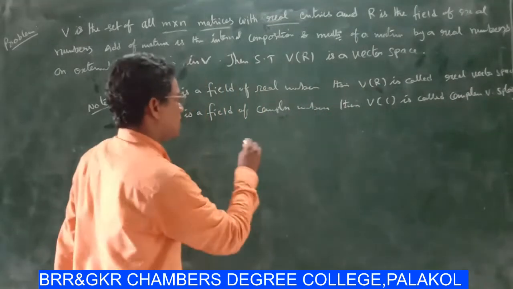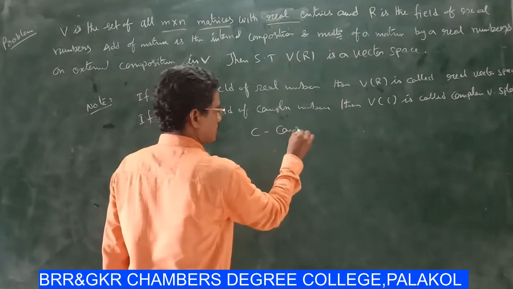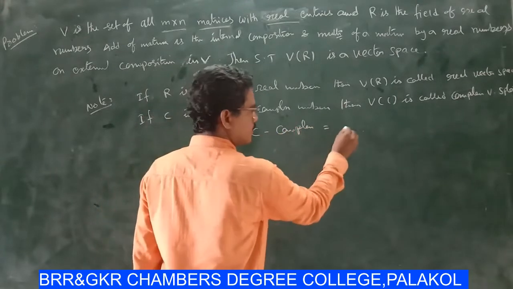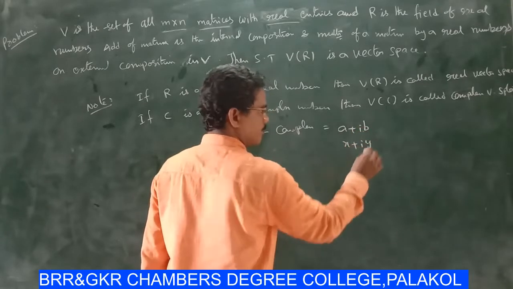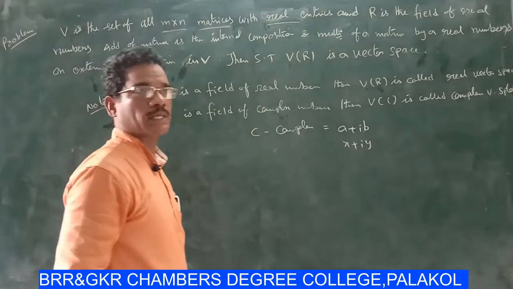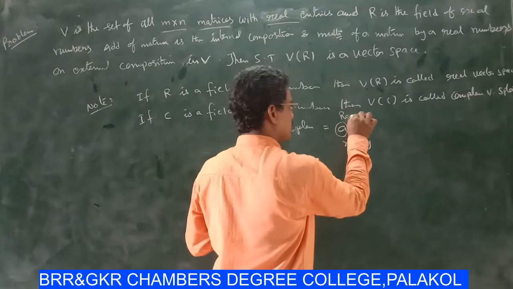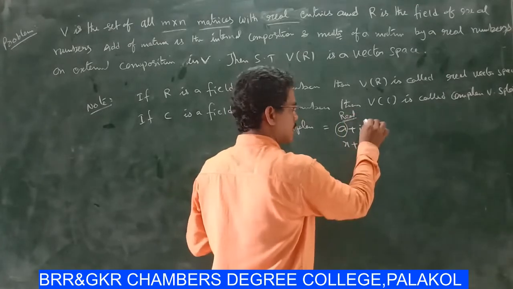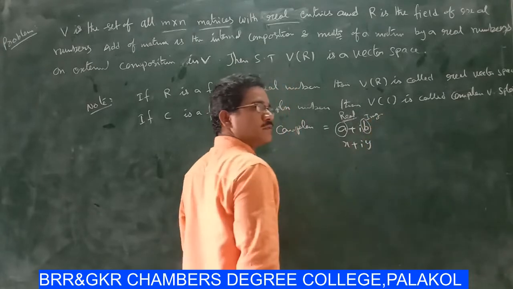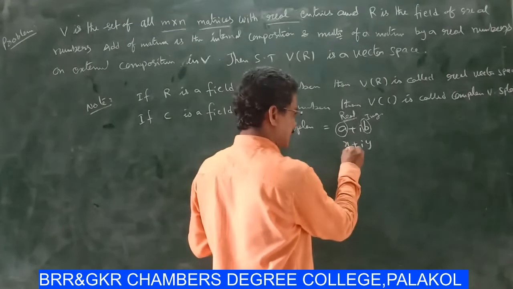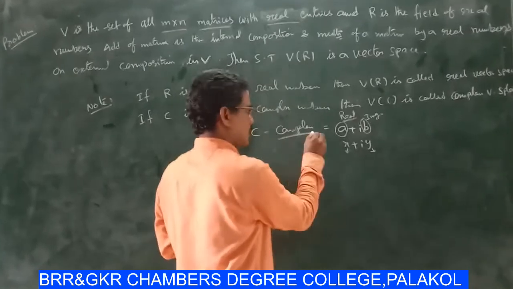Already we know from the lower classes that a complex number is in the form a plus ib or x plus iy. Here a is called the real part, b is called the imaginary part. Suppose x is the real part and y is the imaginary part. This is called a complex number.